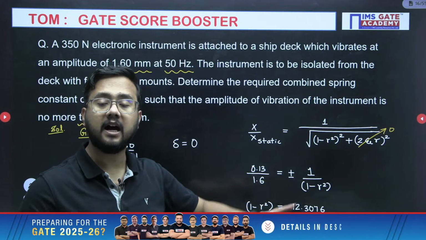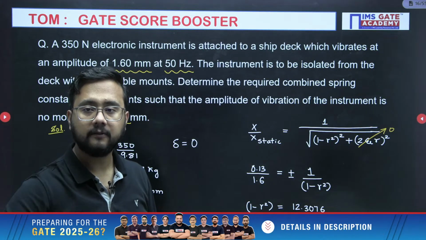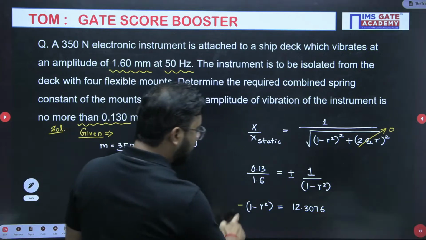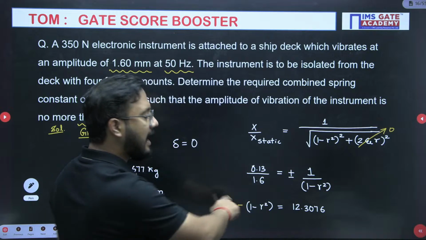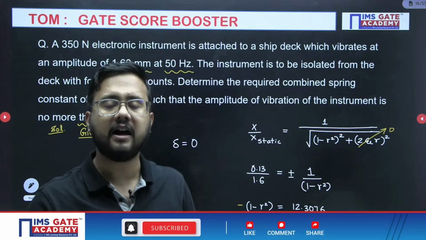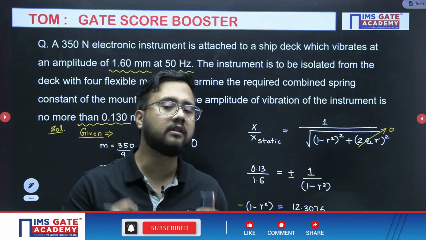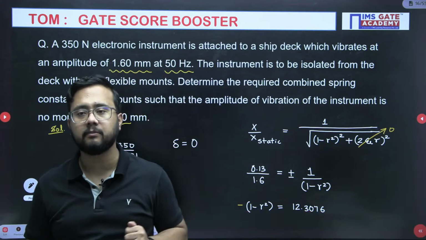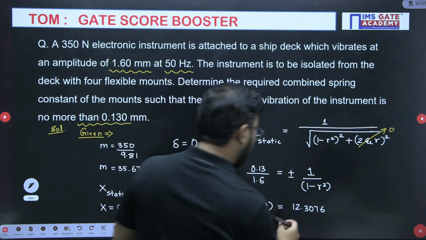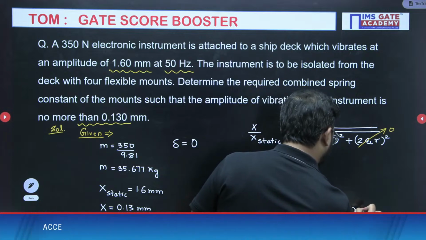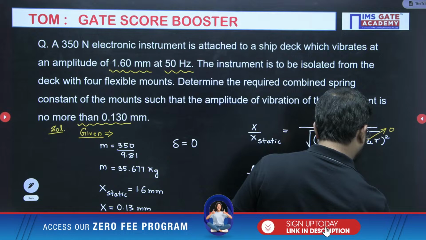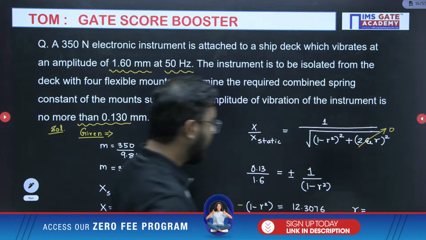r value will be under root of minus. That will be wrong. I need to use minus sign here actually. I cannot use positive. If I take positive, r value will come imaginary. That is not possible, right? r is the ratio of frequency. How can the ratio of two frequencies be an imaginary number? Not possible. So we have to use the negative sign here. After using the negative sign, you will get the value of r very easily.